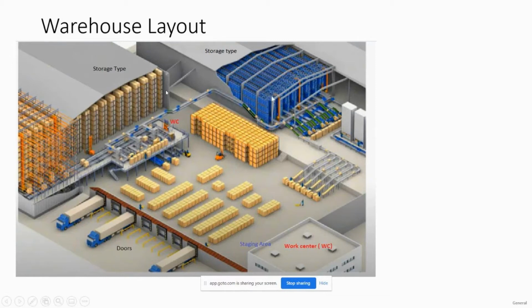So that's why in the warehouse we divide the entire storage type into different sections. You can say we divide it into three sections. One is the upper section, for the slow moving materials, where we keep all the bulky materials or the materials that we do not use often. Then the medium moving materials we can keep in the middle, and the fast moving materials we keep at the lower sections of the rack. This we call the storage section.